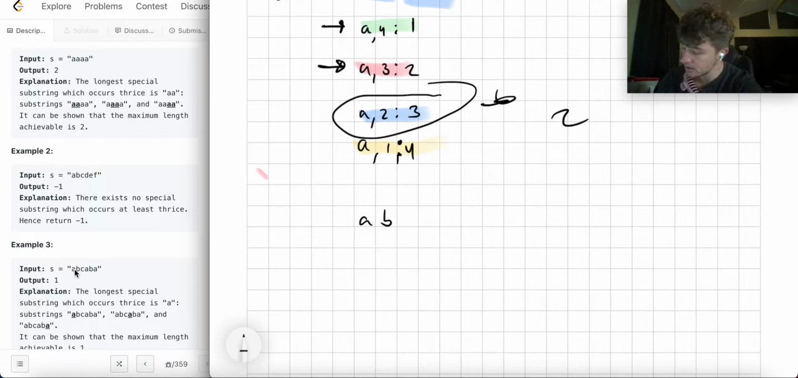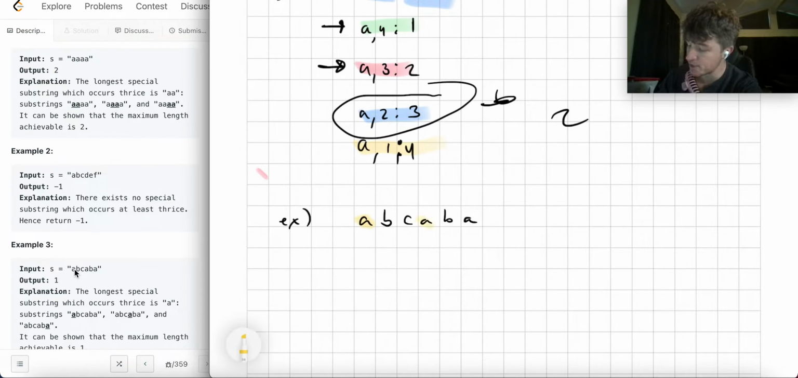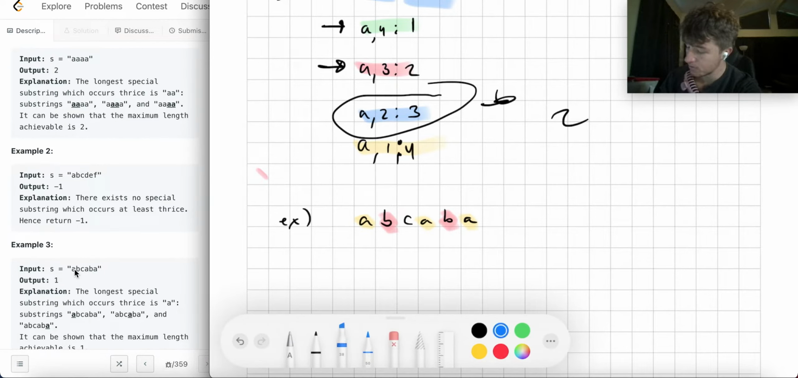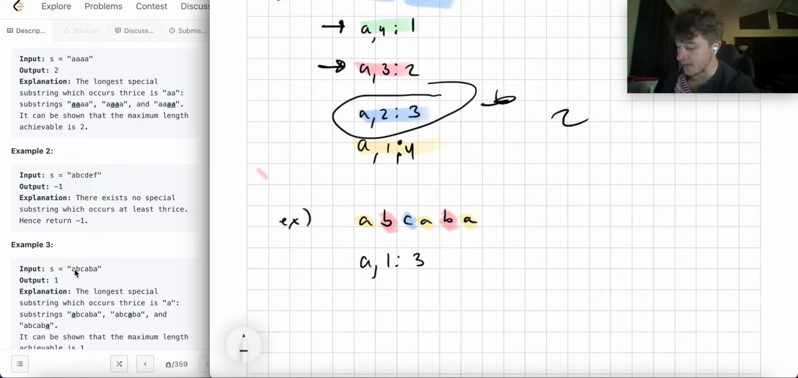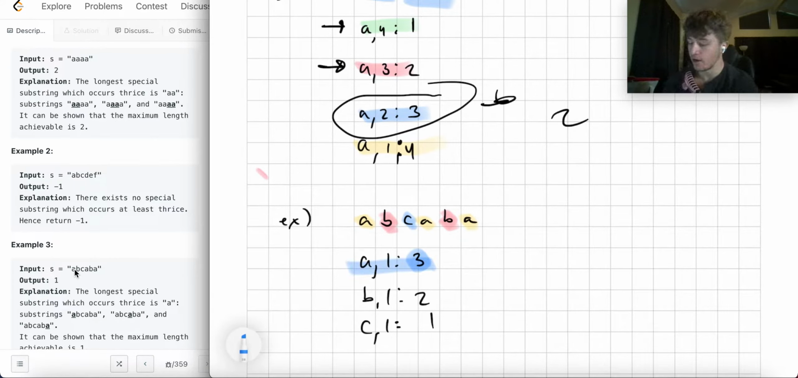A, B, C, A, B, A. Right, another example here. So the answer is 1. Why? Well, because there's this special substring, this special one. These 2 are the same special one, and this one, right? So A of length 1 in this example occurs 3 times, B occurs twice, and C occurs once. So the largest thing that occurs at least 3 times is this A. So then our answer is, you know, this value, which is 1.